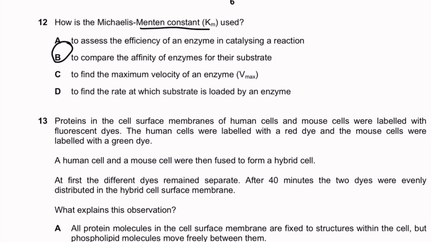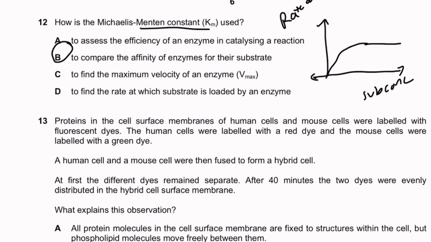First off, what is the Michaelis-Menten constant? Km is the substrate concentration at which half the maximum activity of the enzyme is reached. So basically, if we draw a graph of the rate of reaction against the substrate concentration, you would usually see something like this, where there is an increase followed by a plateau. This over here is the Vmax, the maximum rate of reaction. Now this concentration over here is not what we're looking for. What we're looking for is the substrate concentration at which half the Vmax is reached. So here we have half the Vmax. This concentration is actually the Km.